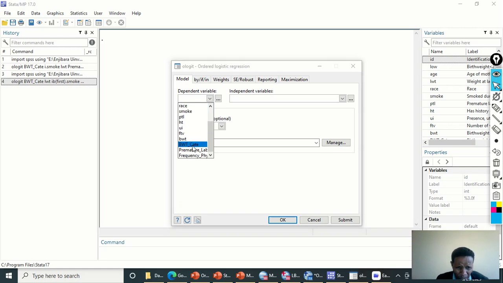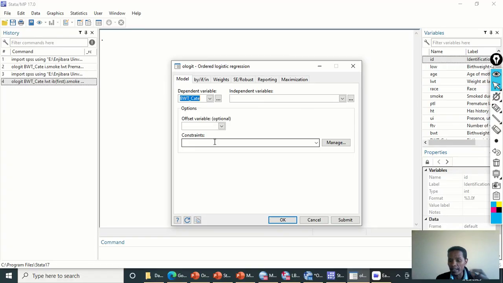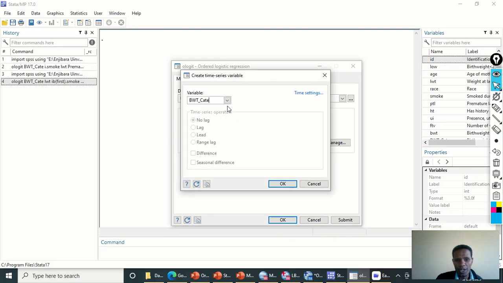The dependent variable is birth weight cut, and by default, STATA will make the one which is the lowest code the reference category. But if we want, we need to click the 3 dots over here and just choose the one that we want.